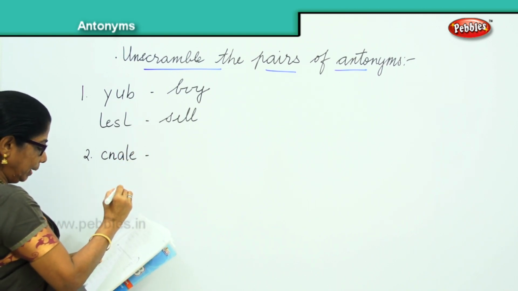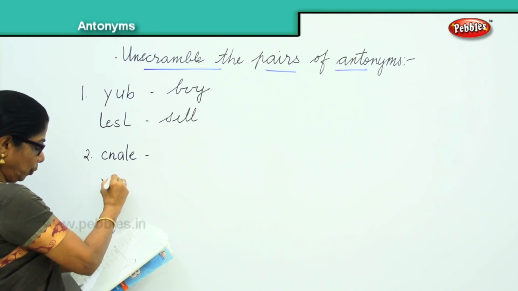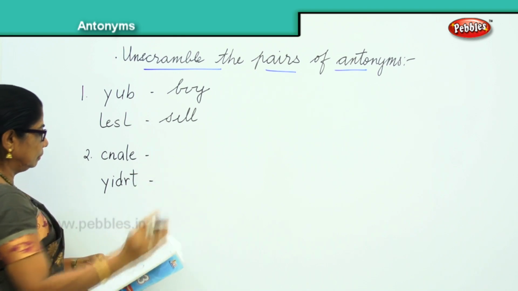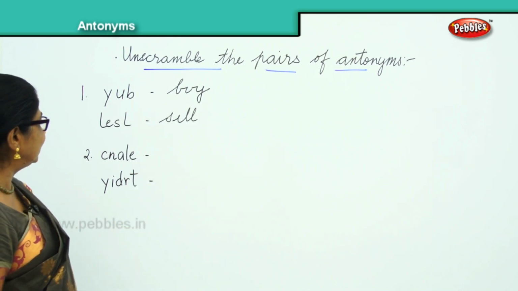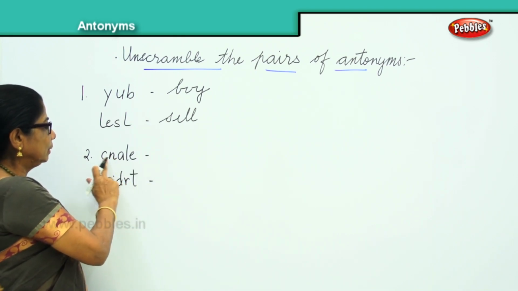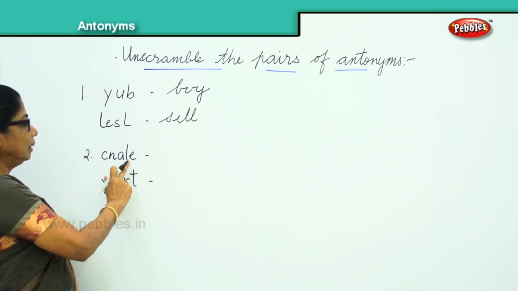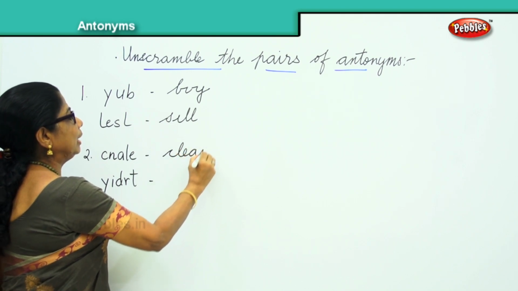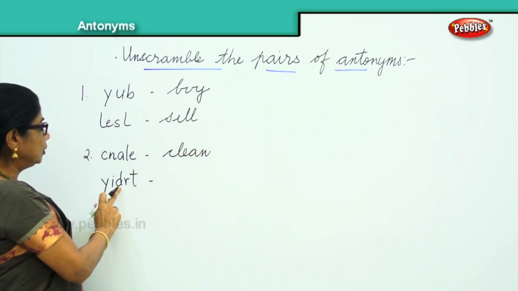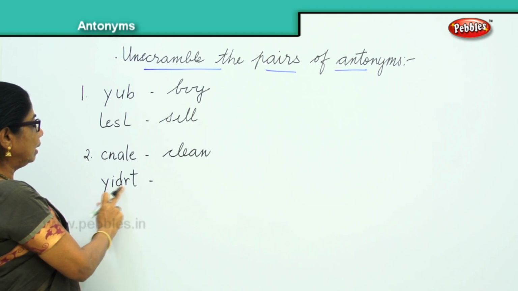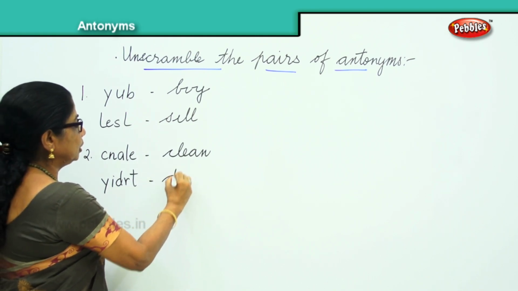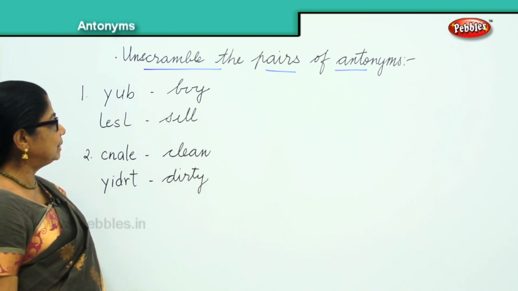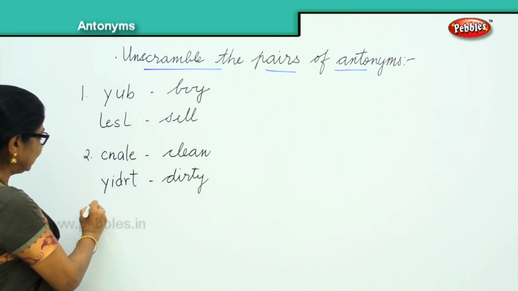Then the opposite will be, let's see how good you are. Okay, what is that? See? Clean, very good. When you get one, you get the opposite very easy. Dirty, D-I-R-T-Y, dirty. So we found two pairs. Buy, sell, clean, dirty.